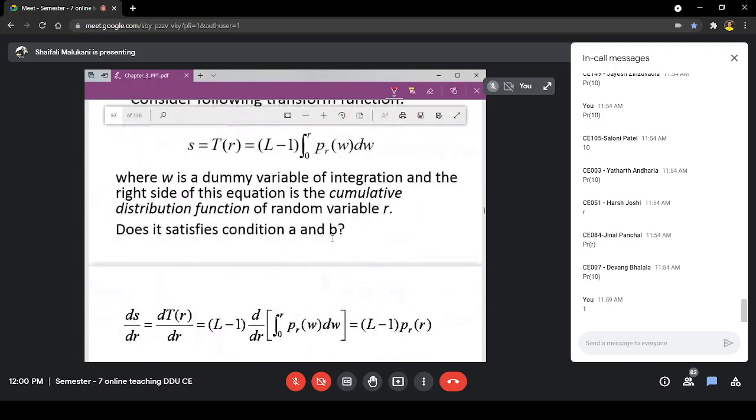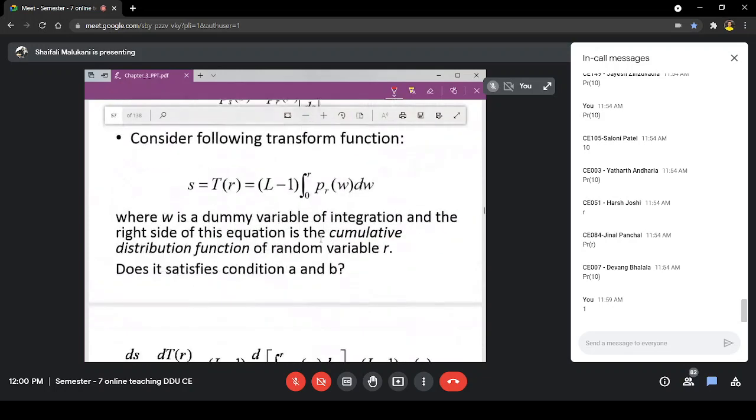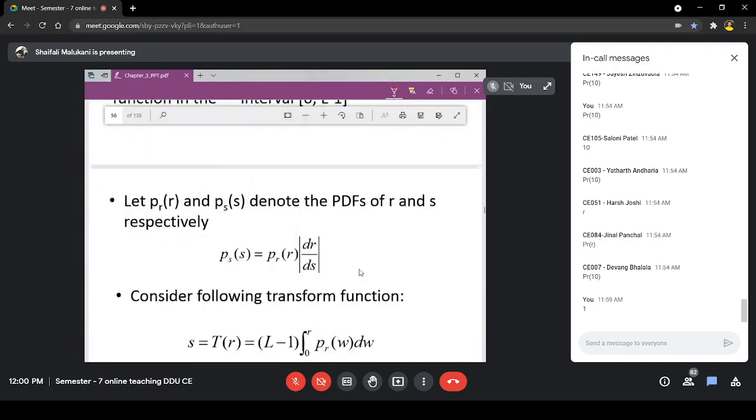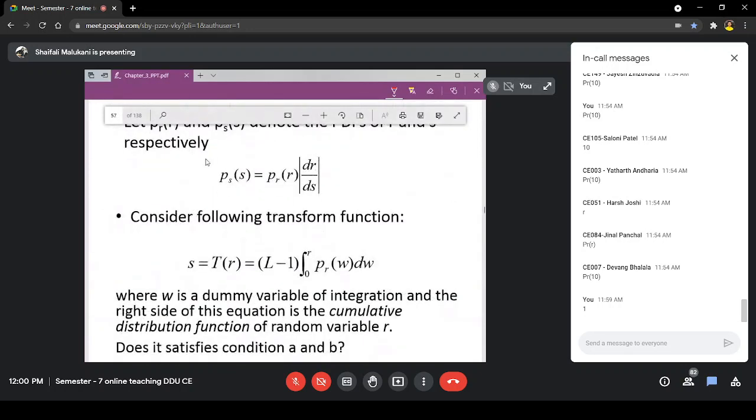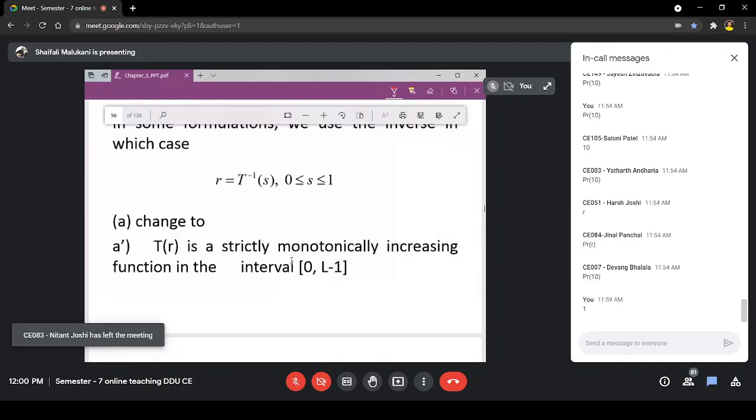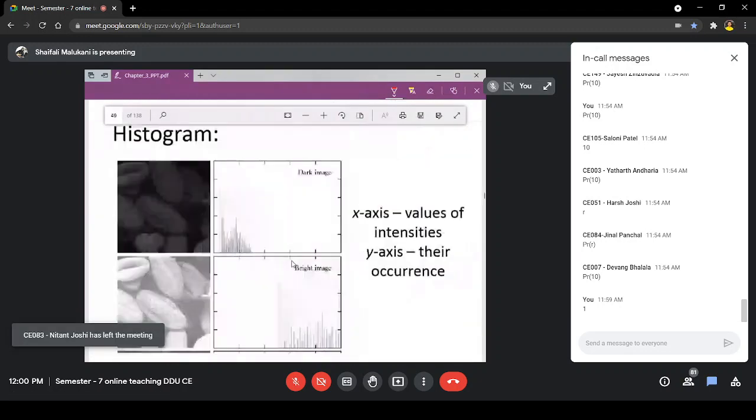So that is what we have already seen. So this satisfied two conditions that we have already seen here. Okay, now one more equation we have already seen. We concluded that if my input image is processed using this equation, then I have output image S, right?